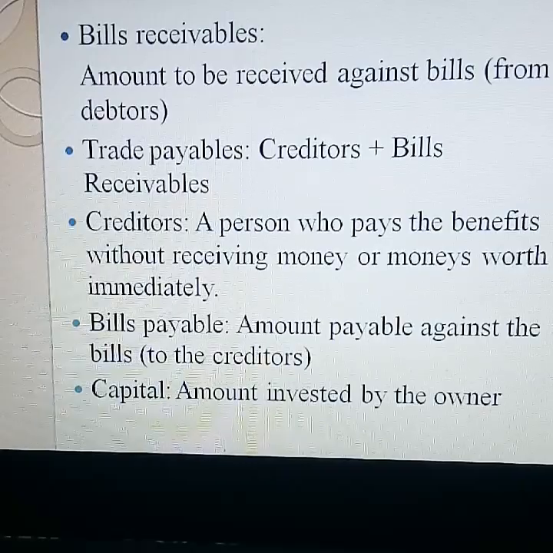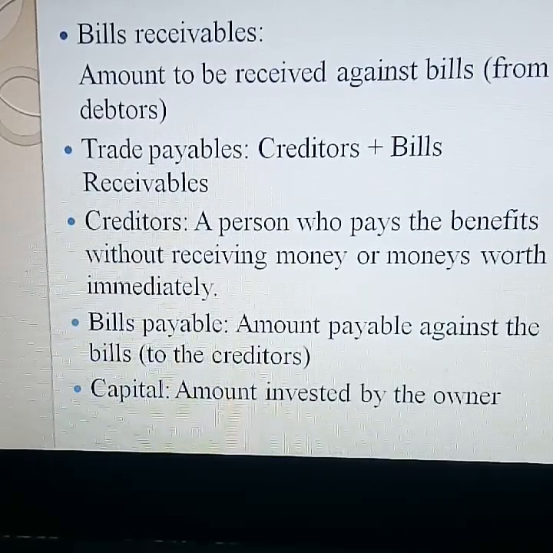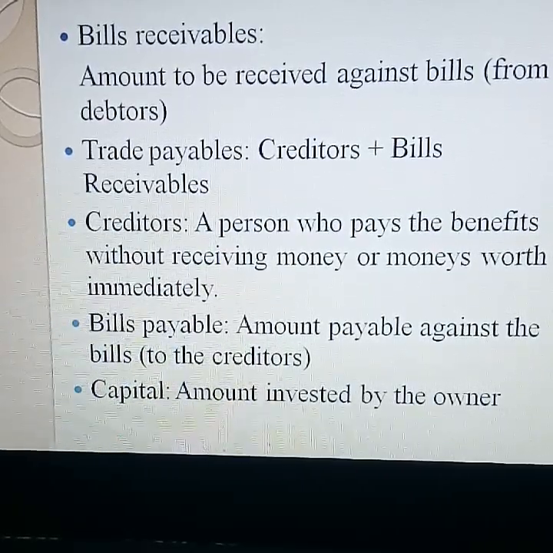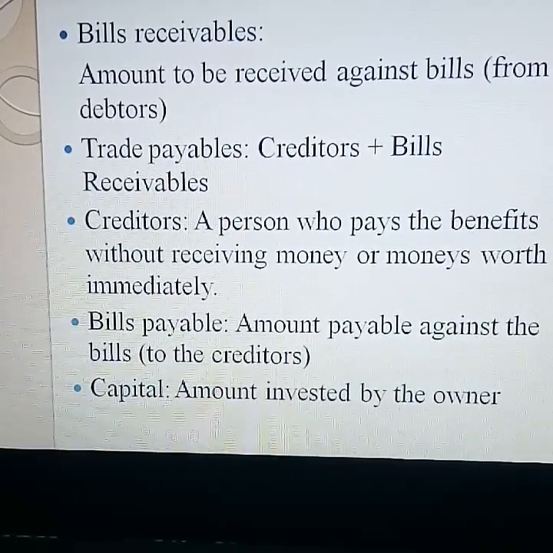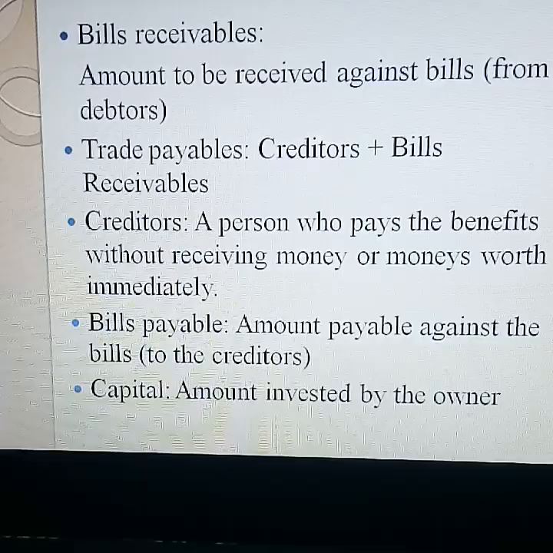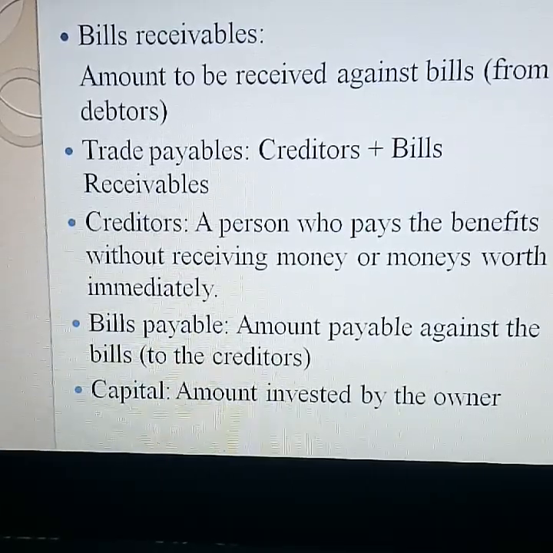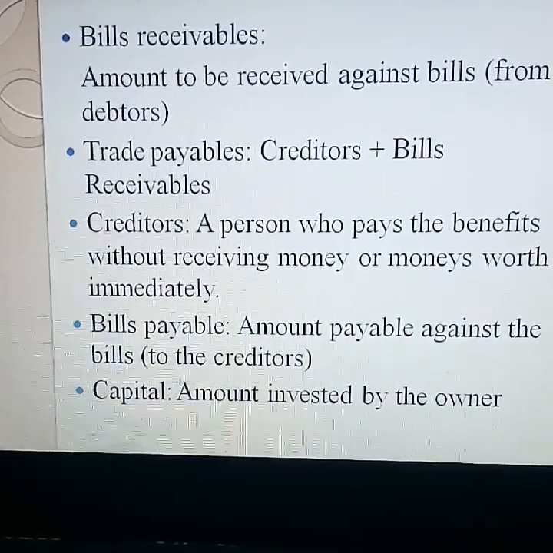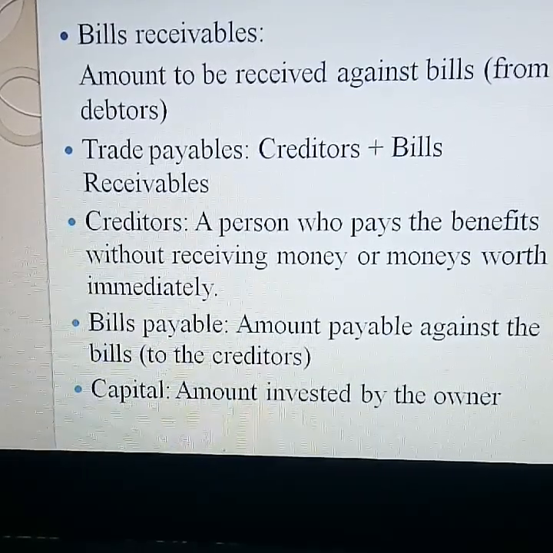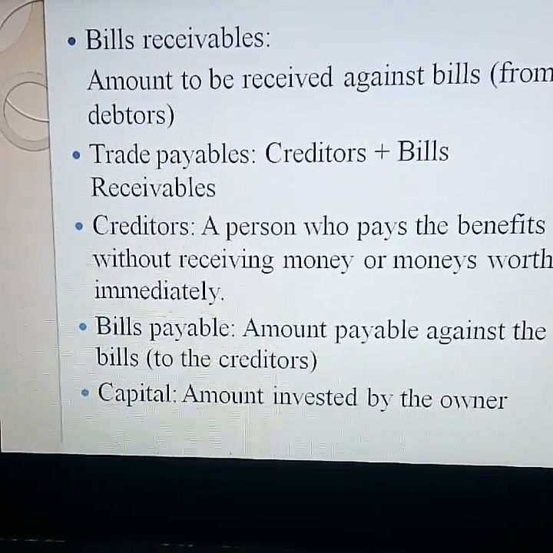Bills payable is the amount payable against the bill, that is to the creditors. If you are not paying that amount, you are sending a bill to the shop owner. So that bill is called bills payable. Capital. The amount invested by the owner is called capital.